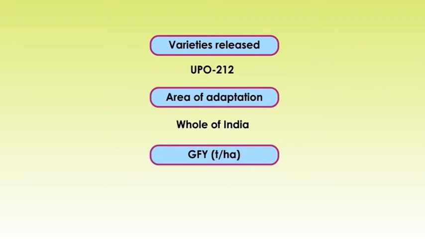UPO212, adapted to the whole of India, 37 to 52 tons of green fodder yield per hectare. OL125, which is adapted to the whole of India, having green fodder yield of 35 to 48 tons per hectare. UPO94, which is adapted to the whole of India and is a multi-cut variety, having 45 to 50 tons per hectare green fodder yield.